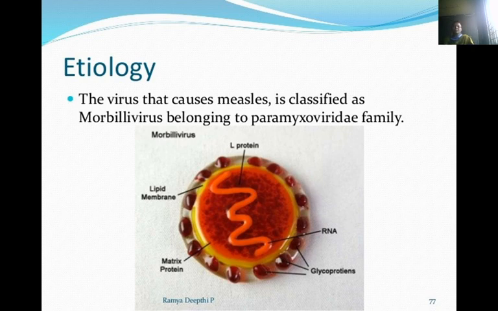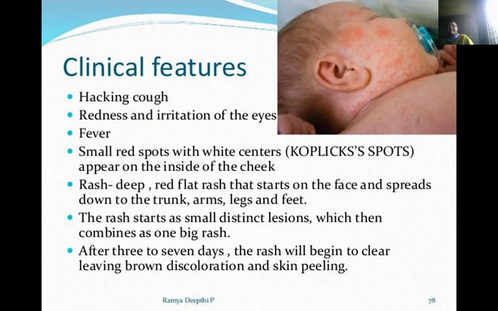Etiology: the virus that causes measles is classified as a Morbillivirus, belonging to the Paramyxoviridae family. Clinical features: hacking cough, redness and irritation of the eyes, fever, and small red spots with white centers, Koplik spots, that appear on the inside of the cheek.